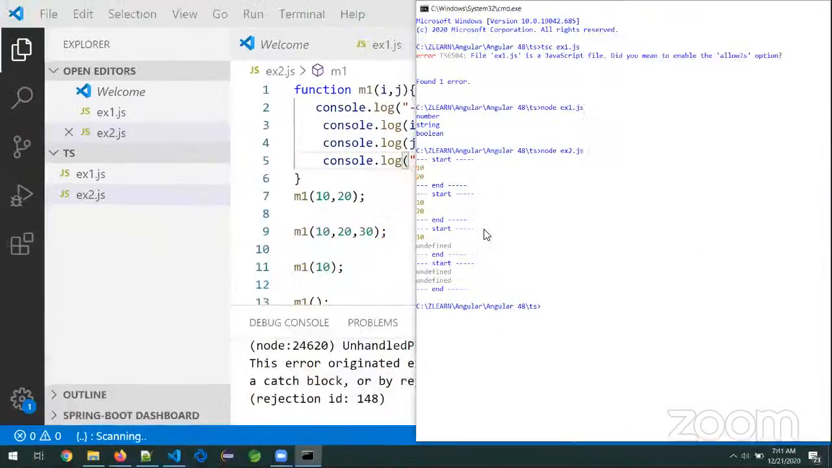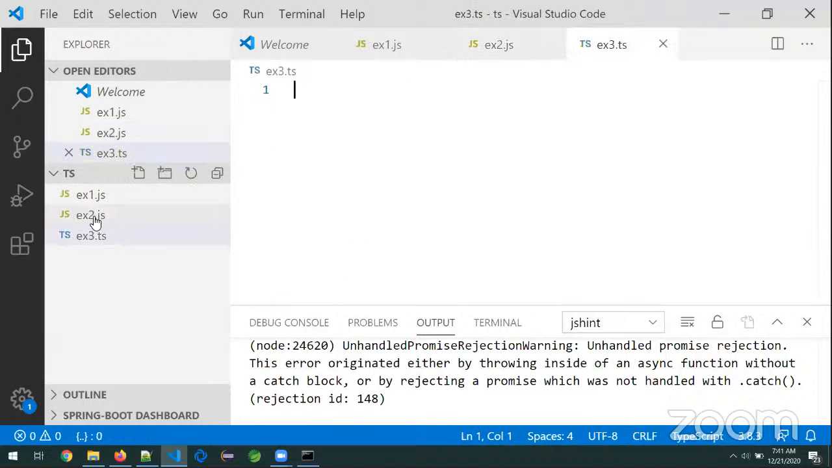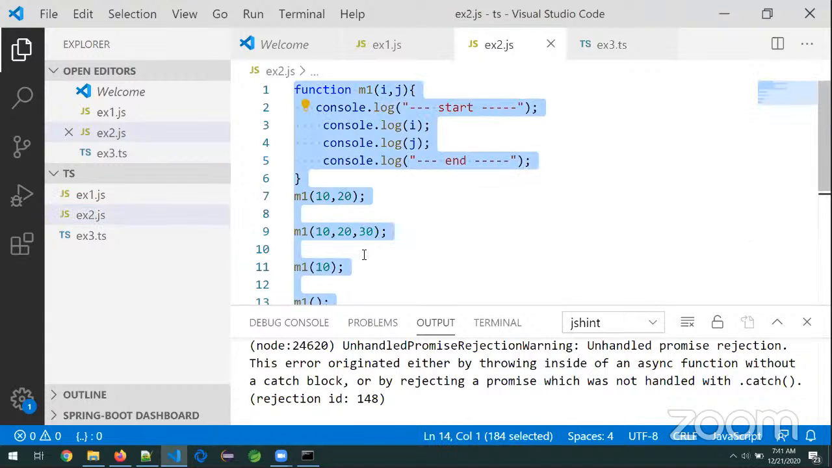Now I am asking the question. Is JavaScript a good language? It is allowing the developer to make mistakes. But observe example 3.ts, the same version I'm writing in TypeScript.